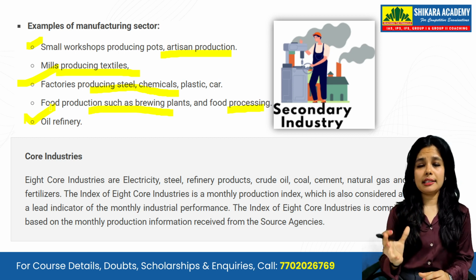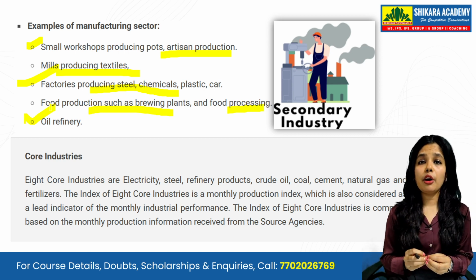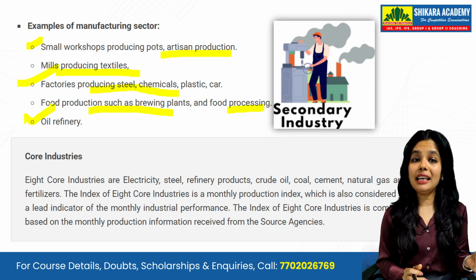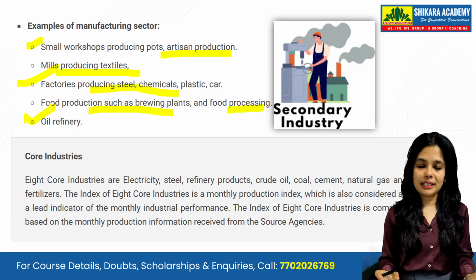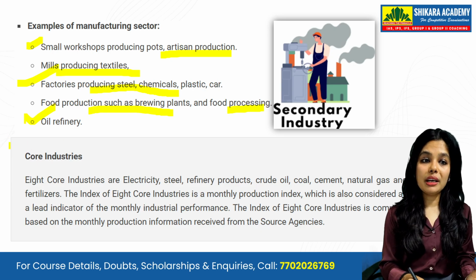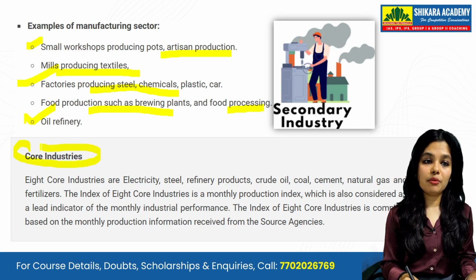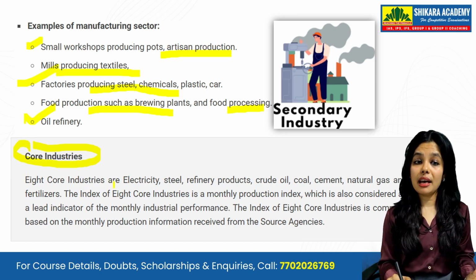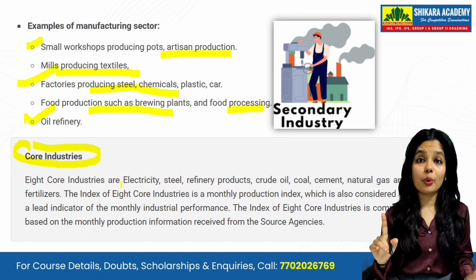Like mills producing textiles, your clothes, okay, your food processing industry, industries creating steel, chemicals, plastic, all these come under your secondary sector. And what is core industry? What is core industry? So core industry, if we talk about it, is again one of the important topics of UPSC. There are 8 core industries. What are those 8 core industries, students?